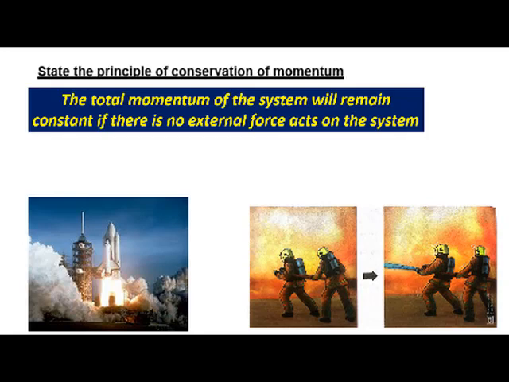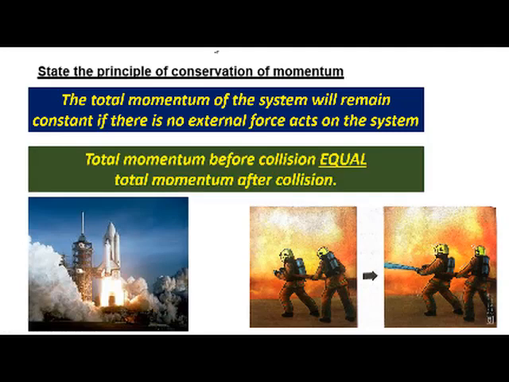The principle says that the total momentum of the system will remain constant if there is no external force acting on the system. What does it mean? Total momentum before collision equals total momentum after collision. And this occurs when there is no external force, for example, when there is no frictional force acting on the system.